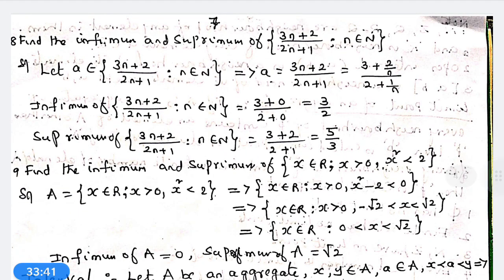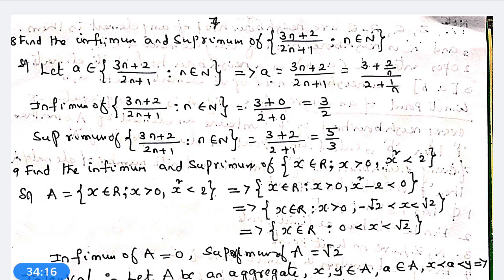Now we go to another problem, that is, find the infimum and supremum of the aggregate, the set of 3n plus 2 by 2n plus 1, such that n belongs to capital N. Let a belong to this aggregate, meaning a is equal to 3n plus 2 by 2n plus 1.